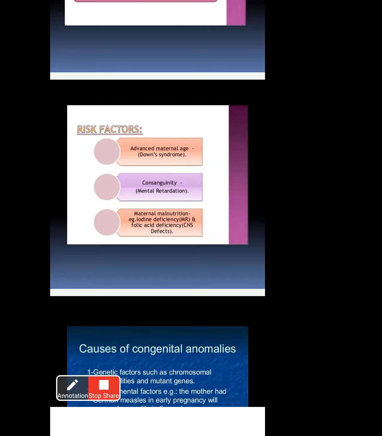What happens in advanced maternal age? Whatever problem such as Down syndrome affects the baby. When the baby is born, they get 46 chromosomes. Because of advanced maternal age, they have chromosomal abnormalities. That is before pregnancy, at an advanced age. When a normal-age woman gets pregnant, it's okay, no problem.